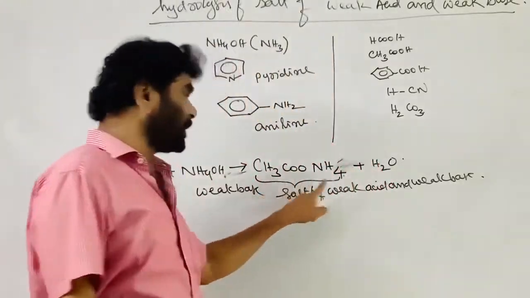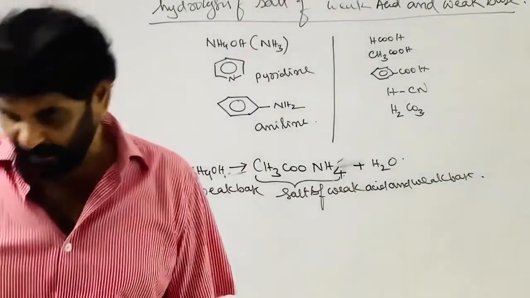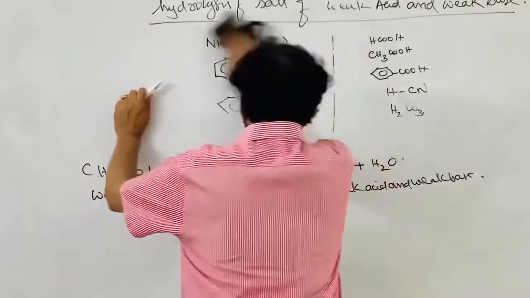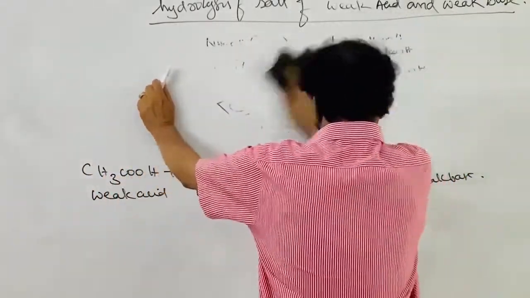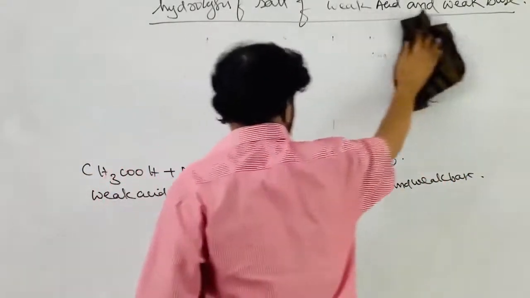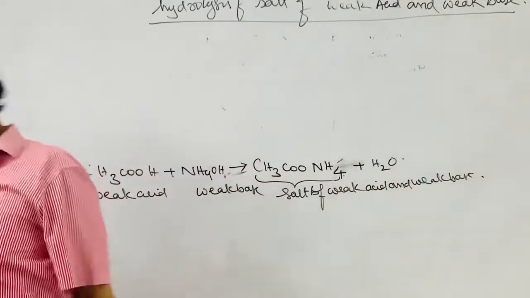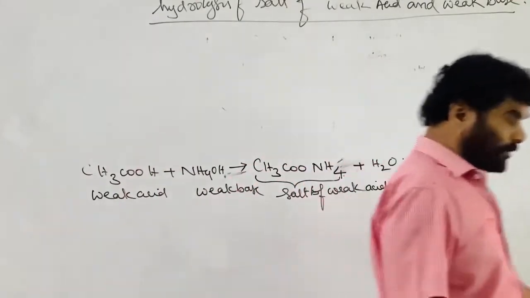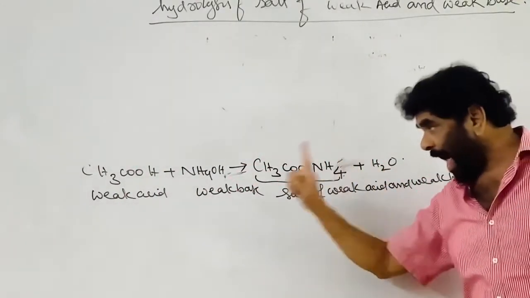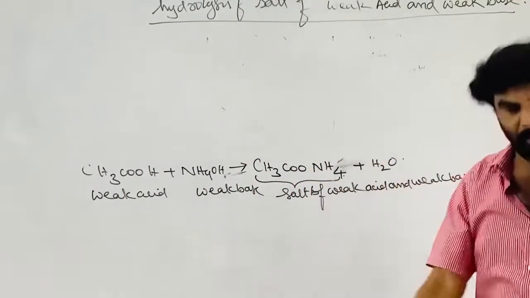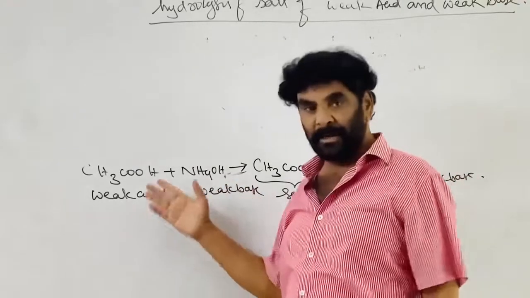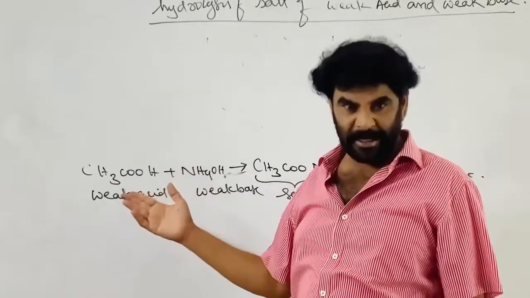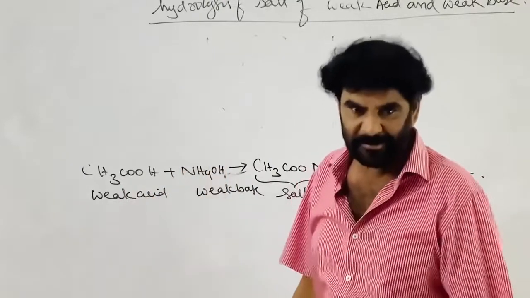Now here both are weak, and both undergo hydrolysis. The nature of the aqueous solution of this salt depends on the relative strengths of the acid and base. Both are weak, no doubt. Among these, which is a little more acidic, a little stronger?